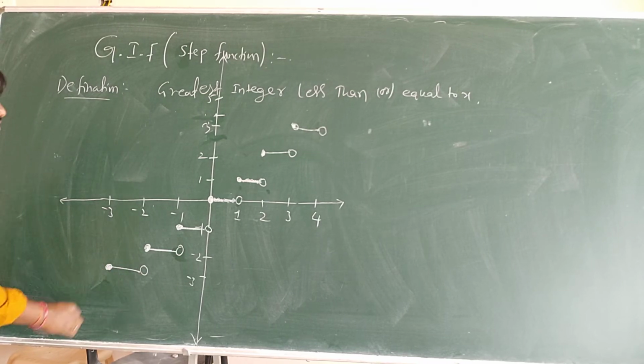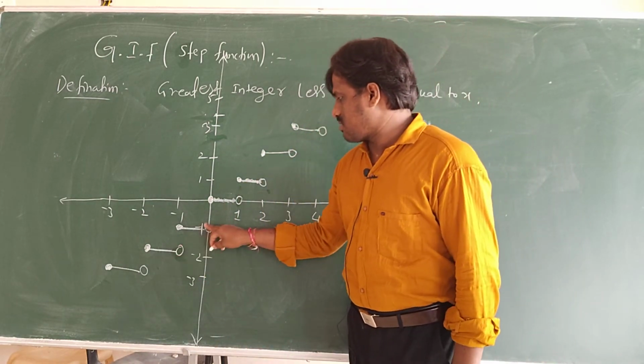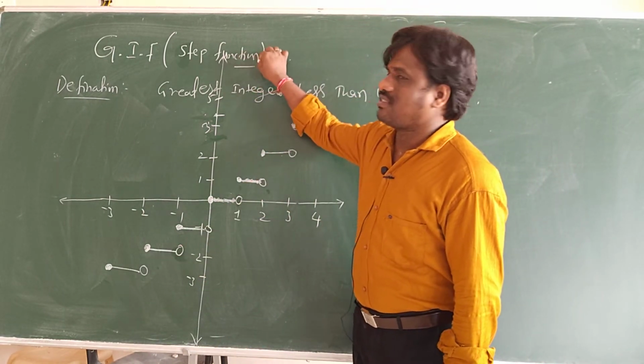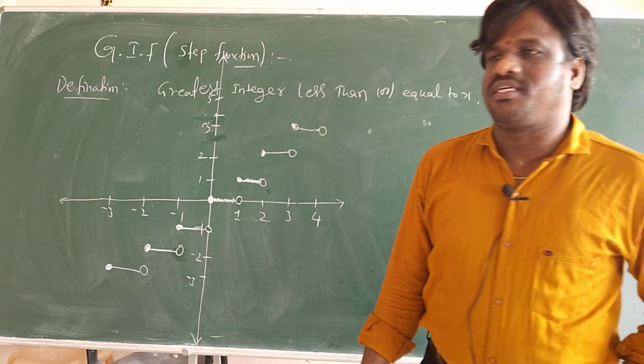Like this. So this is called the greatest integer function. See, you have steps, so that's why I call it the step function. GIF means greatest integer function.